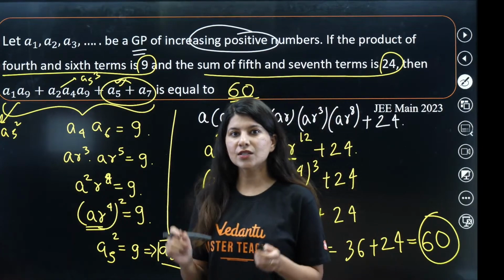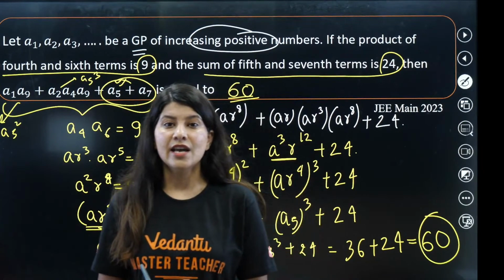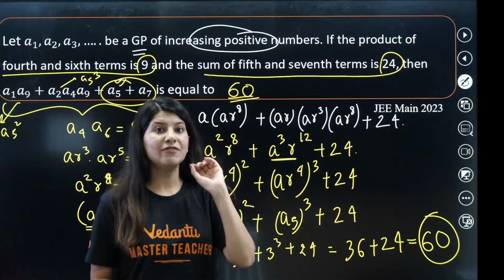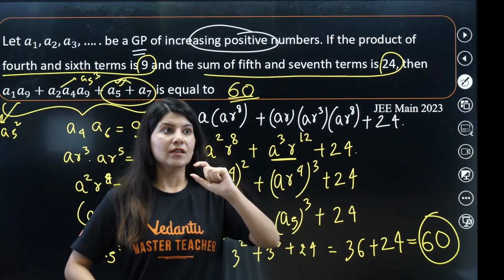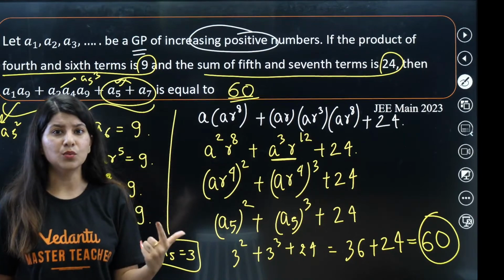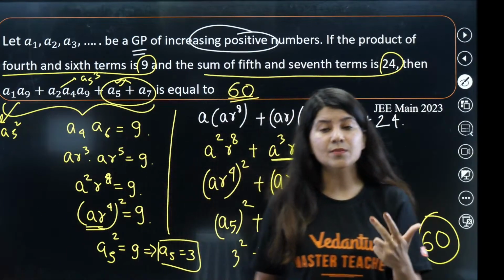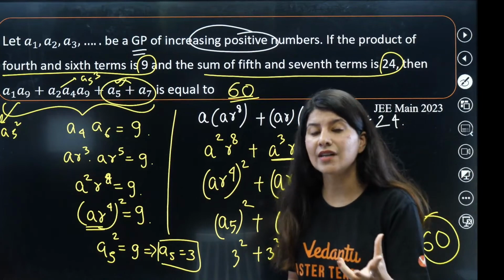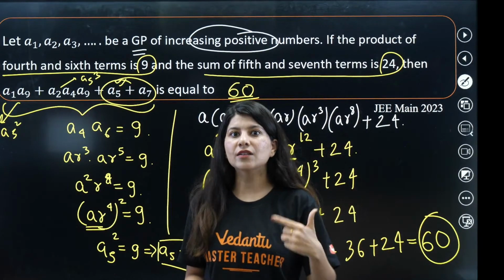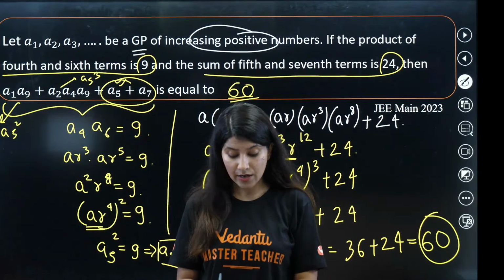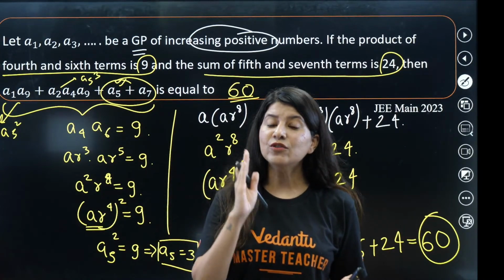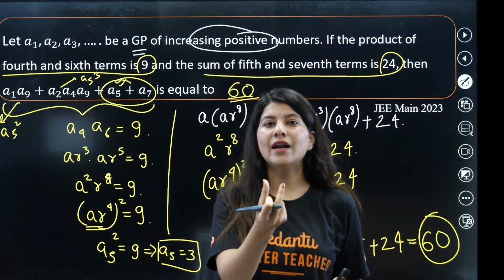So in the last 25 days, you need to work on your strategy. Every time you see any question, solve it and give 5 seconds to think, in case such questions arrive in our examination, what will I do? That is one thing. Second thing, give as many mock tests as possible and try building your strategy. The more mock tests you give, the better strategy you will be able to create for yourself. There is no ninja strategy for everyone. You have to tweak your strategy.